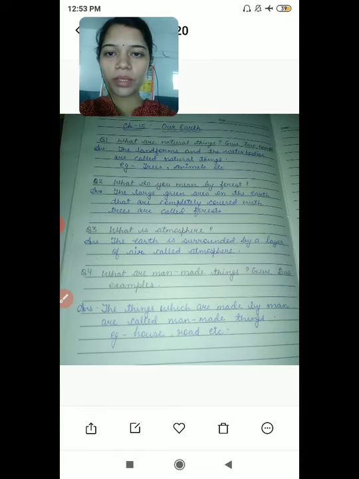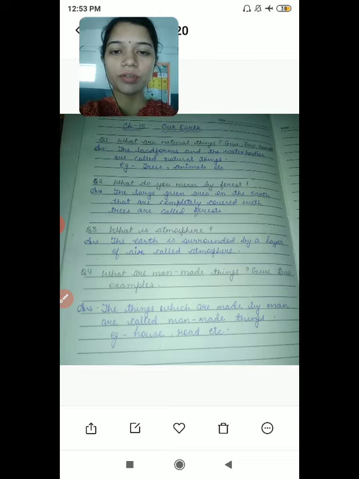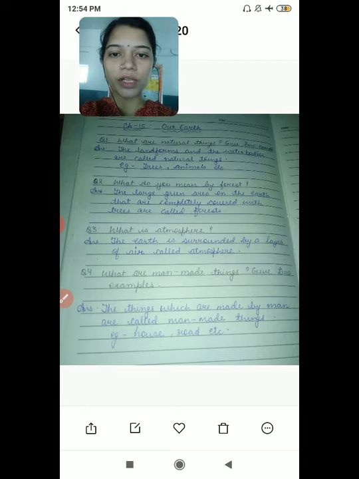But all living beings, including non-living things, which are generally created by our nature, is called living thing. So the example of these natural things is trees and animals. These both are examples of natural things.